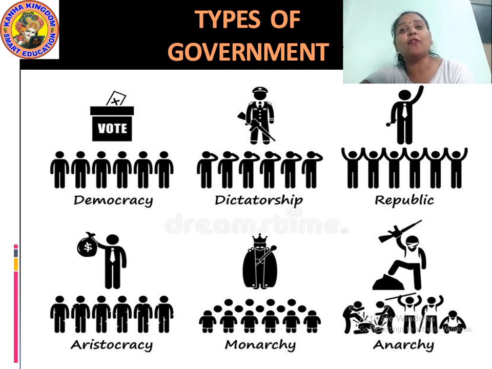Anarchy is a form of government where people take the ruling authority of the state on the basis of weapons, where they are not eligible or selected by anyone. Instead, they take charge of governing the nation. That is called anarchy.